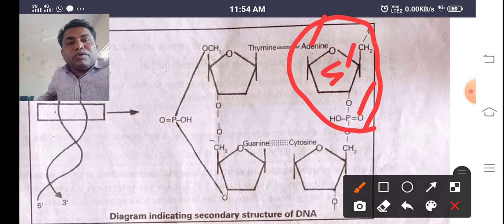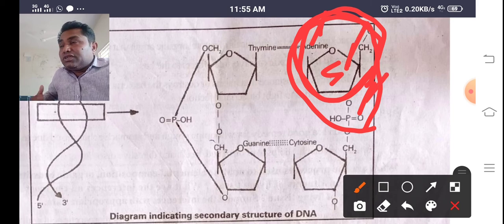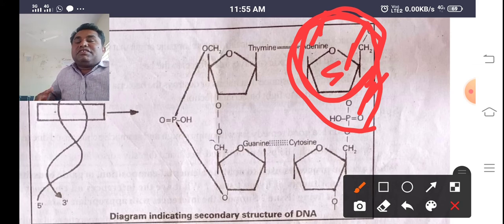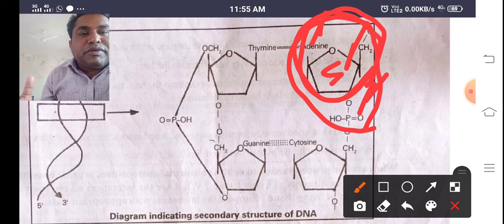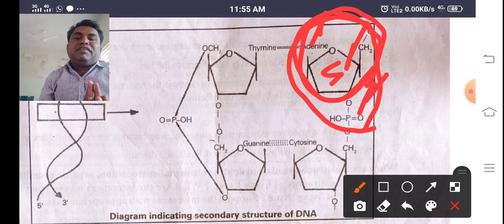But when we take only these two, it is called a nucleoside. Nitrogen base plus sugar is called a nucleoside. Nitrogen base plus sugar plus phosphate is called a nucleotide. So there are two technical terms you have to keep in mind. Nucleoside means two components only, that is nitrogen base and sugar, whereas nucleotide means nitrogen base, sugar and phosphate. So this is the structure of the DNA.